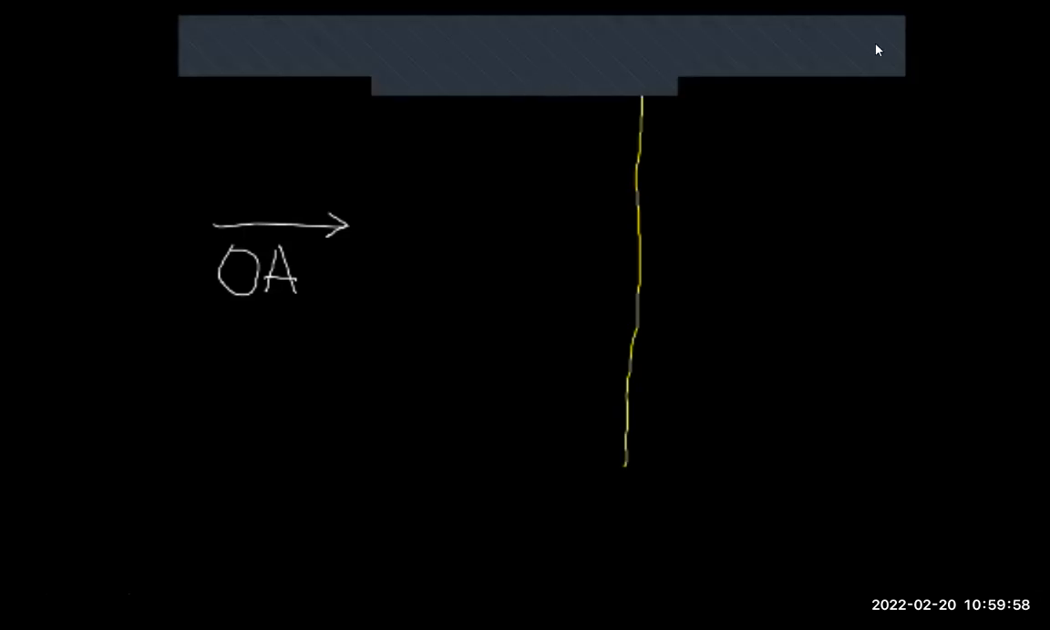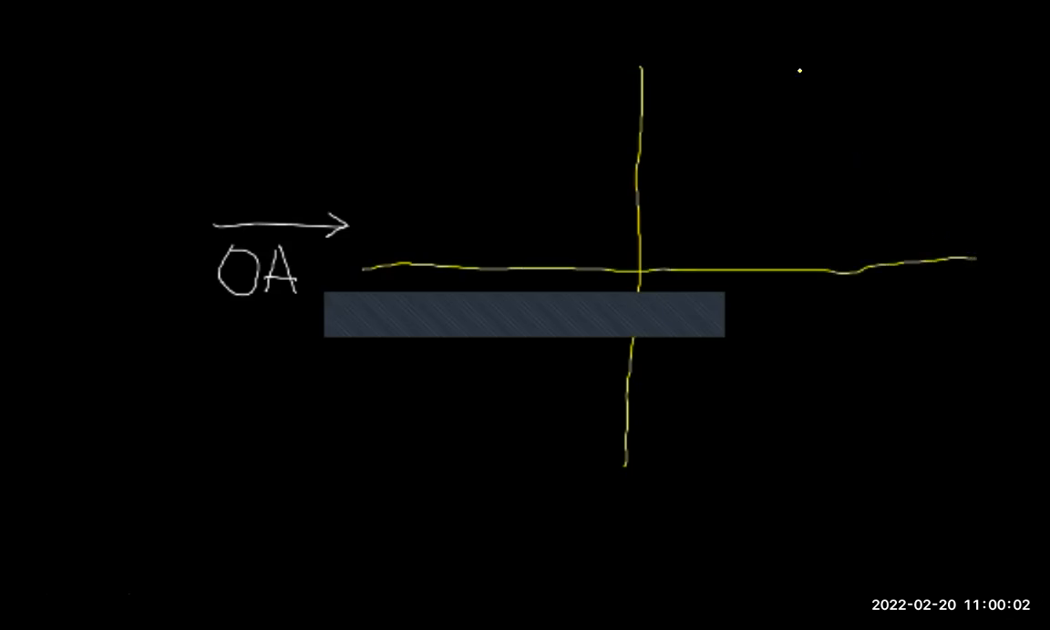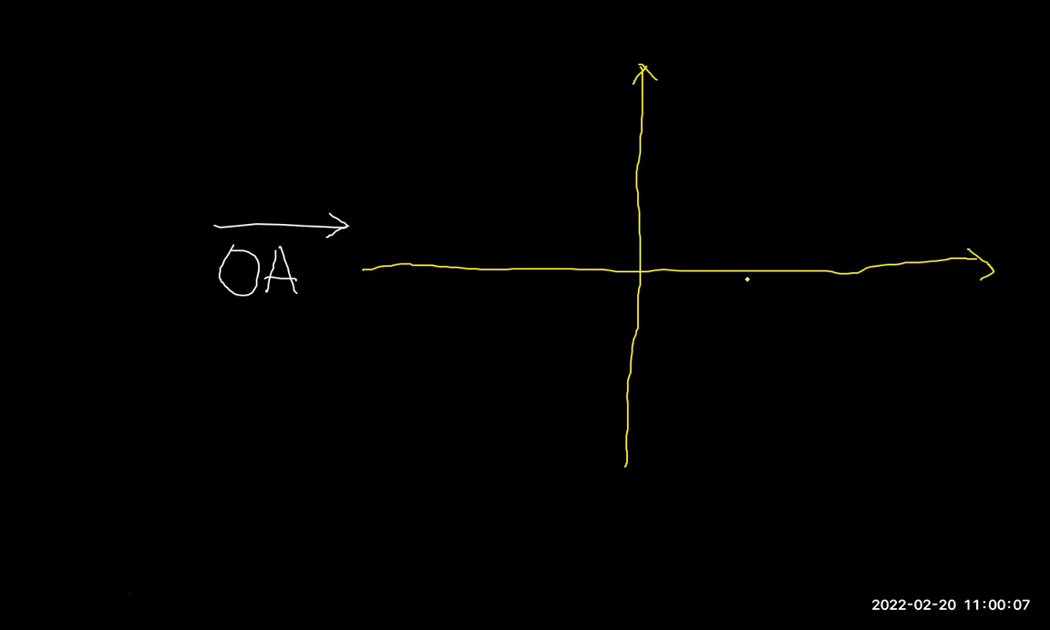So say I have my Cartesian plane again. This is the Y, we know that. This is my X, we know that. 1, 2, 3, 1, 2, 3.